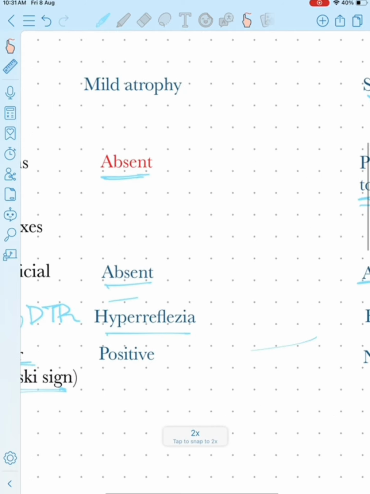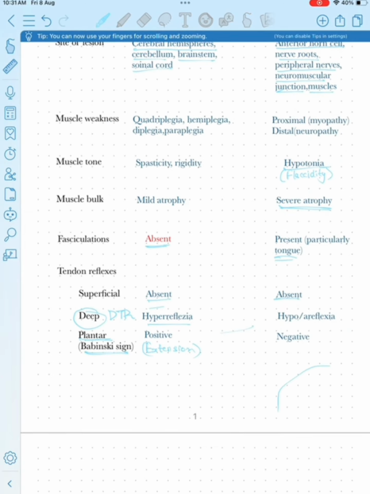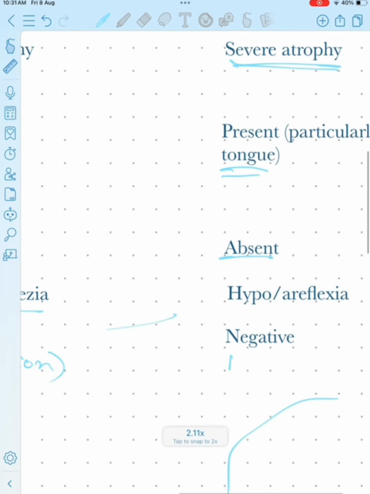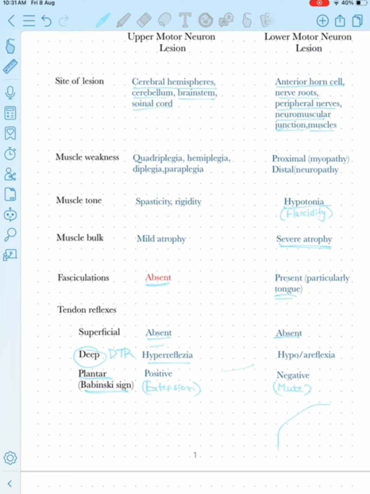Extension is called the positive Babinski sign. And in the LMN lesion, the plantar reflex will become mute. That is, there will be neither the flexor response nor the extensor response in the LMN lesion.